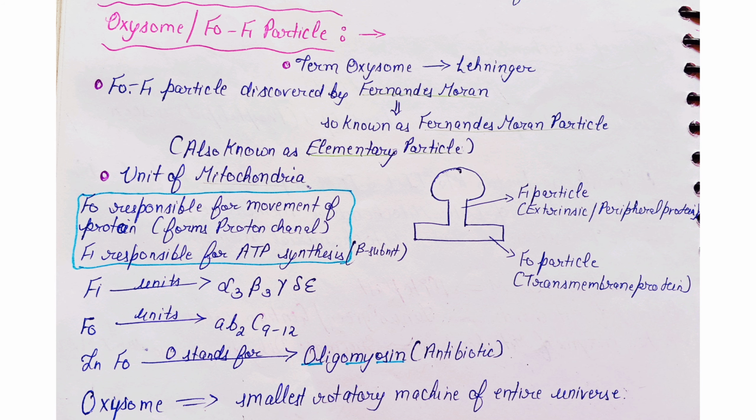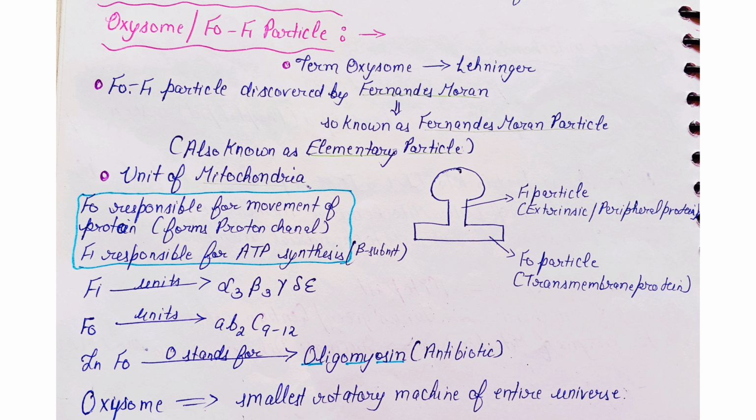The term oxysome is given by Lehninger and discovery is done by Fernandez-Moran. That is why it is known as F0F1 particle. This is also known as elementary particle. The F0 is toward the membrane and the F1 is toward the peripheral side.